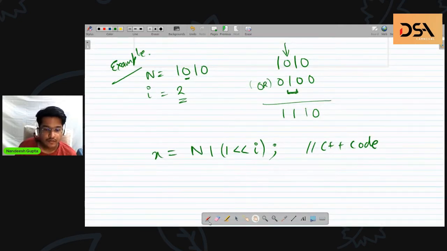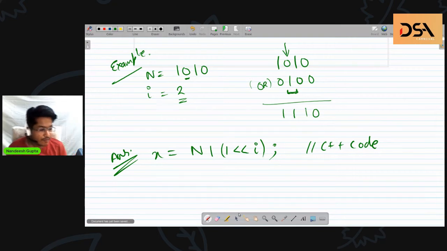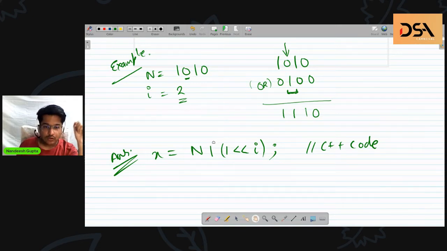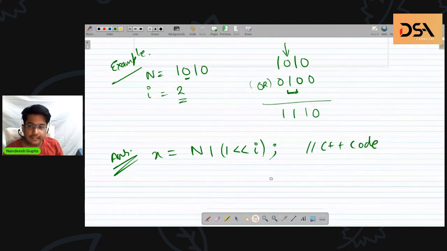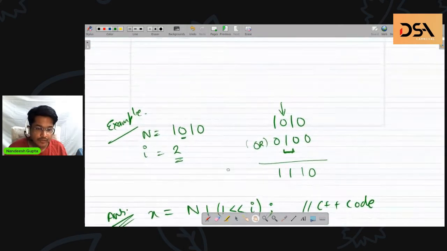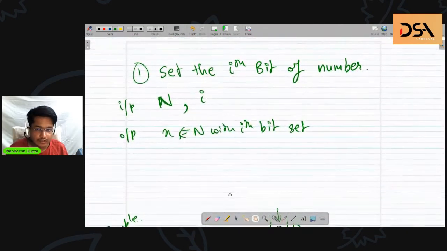Cool. So this is your answer for this question. If I want to set any ith bit, I will just bitwise OR it with a number which has 1 set in the ith position. Okay. So that was the first problem.